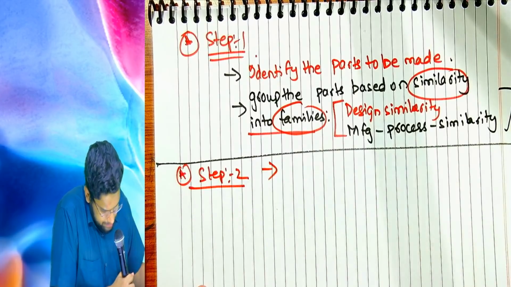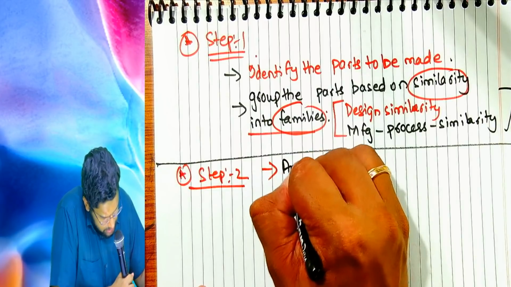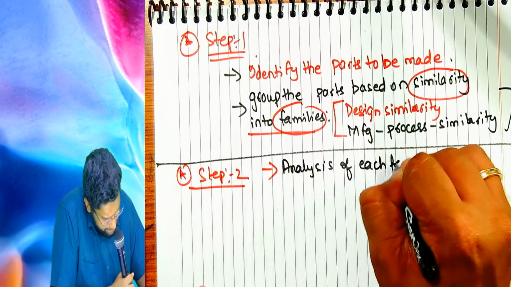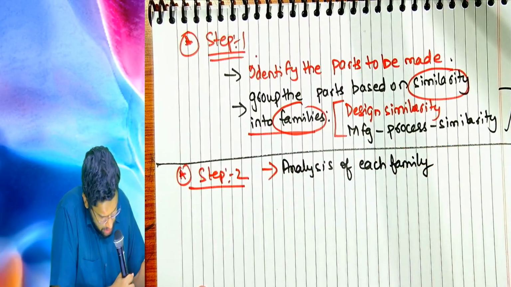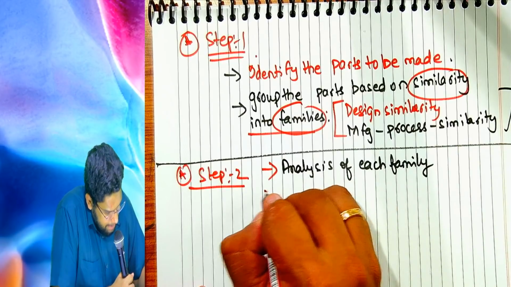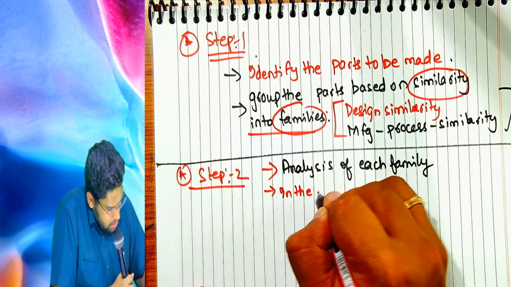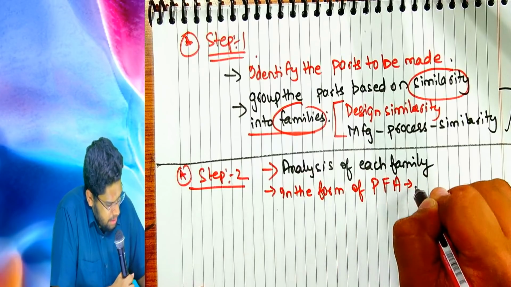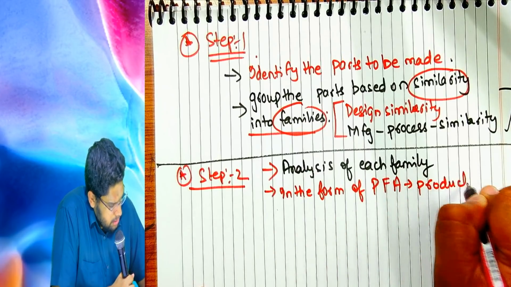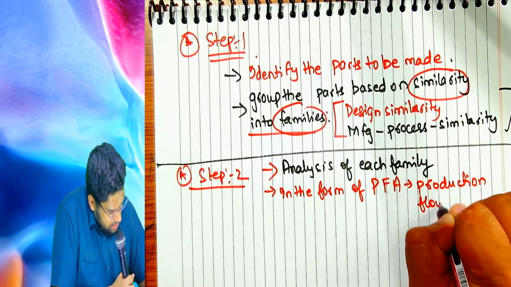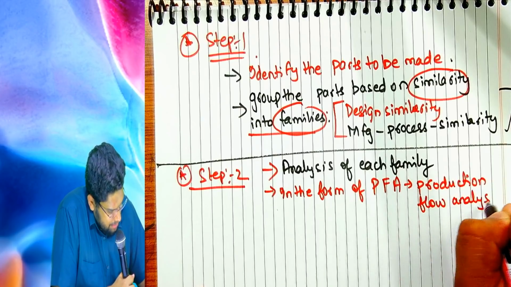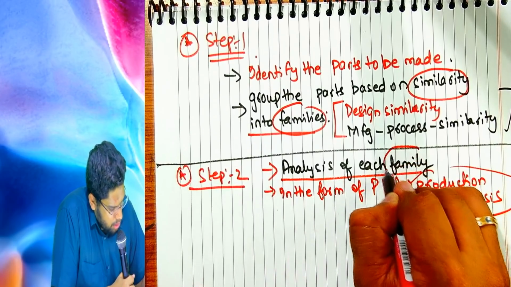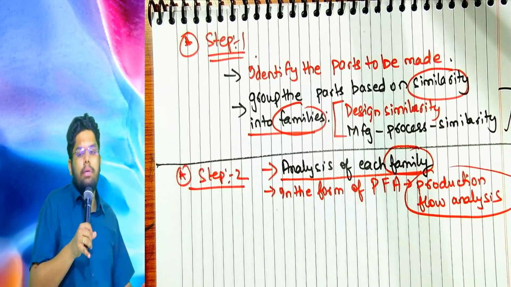Step number 2, analysis of each family in the form of PFA, that is production flow analysis. What is exactly the way to produce each family? Family means what? Come on, a group of similar parts.